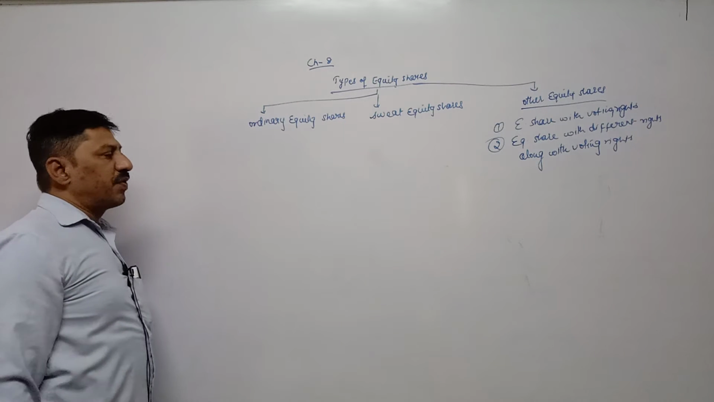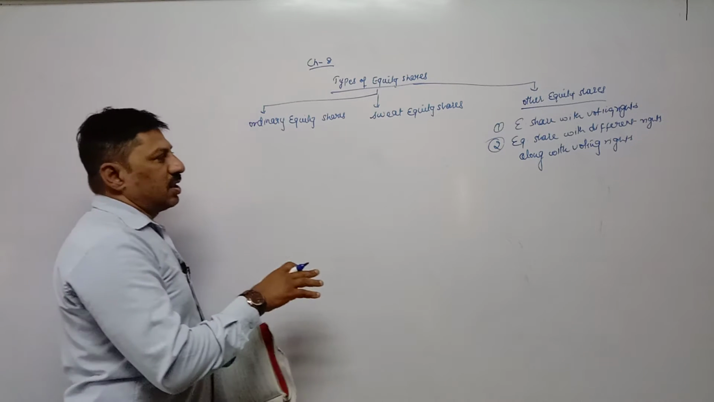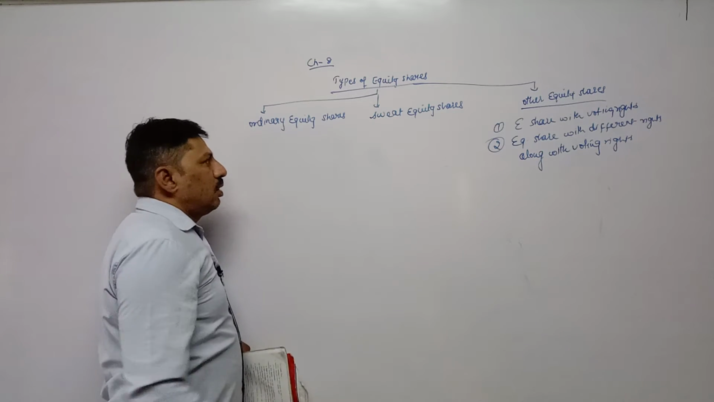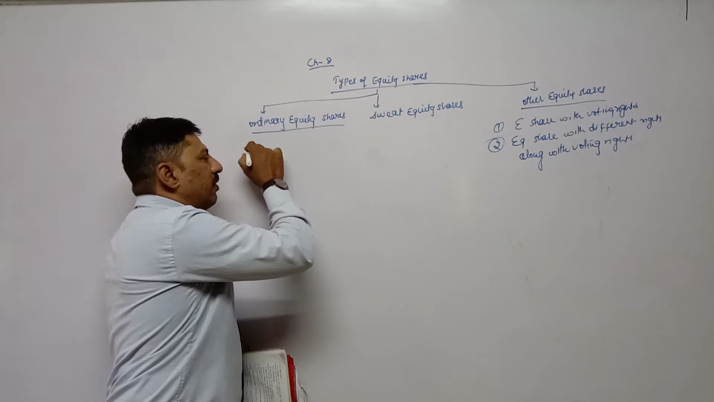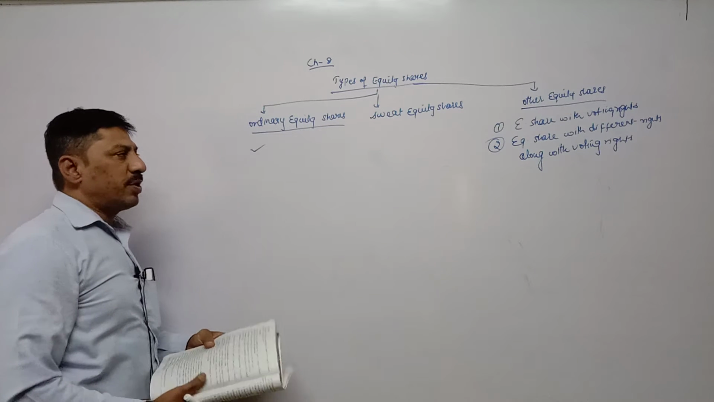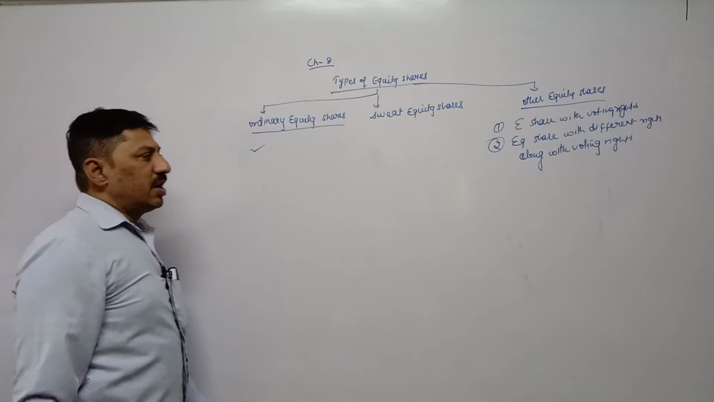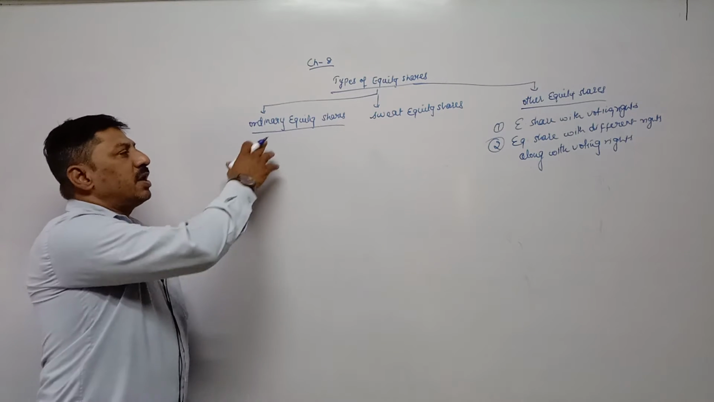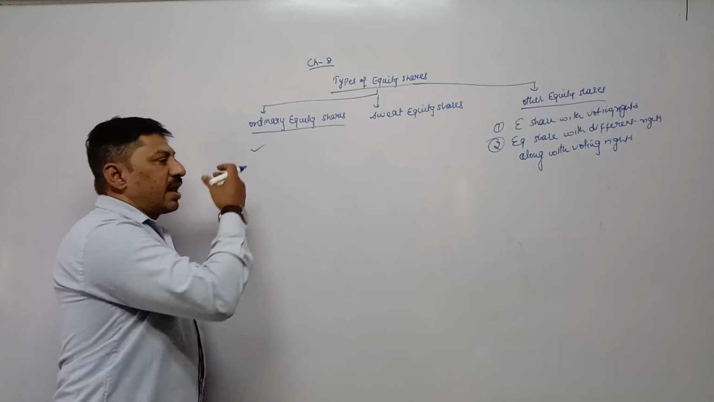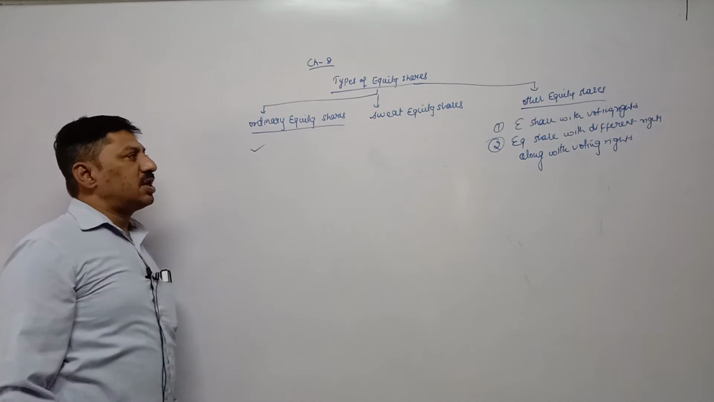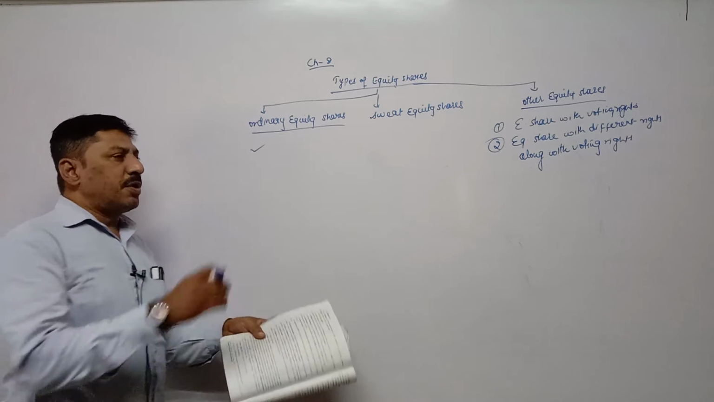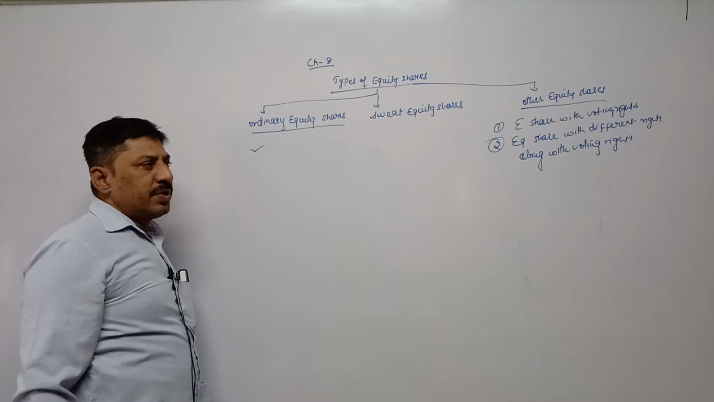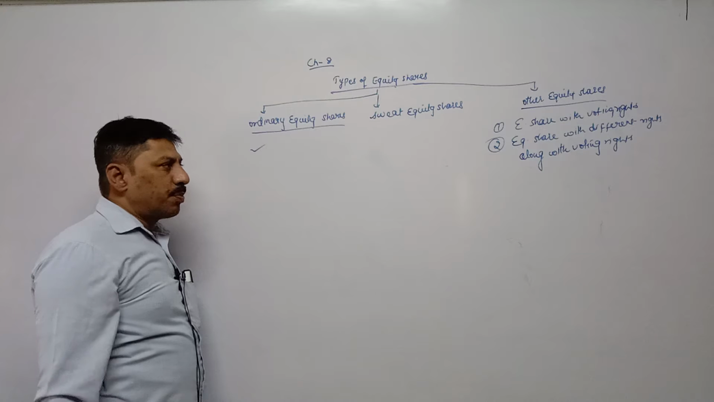So equity shares are classified into 3 categories. Ordinary equity shares we have already done, so there is no need to explain. Ordinary equity shares means whenever shares are issued by the company to the general public. Now, what are the characteristics of ordinary equity shares? The person who purchases equity shares is called an equity shareholder, and they are the true owners of the company.